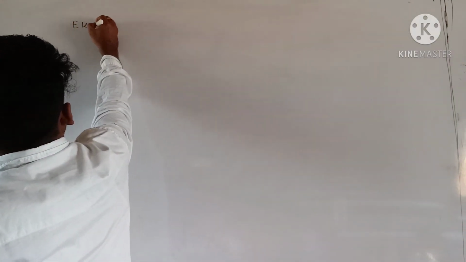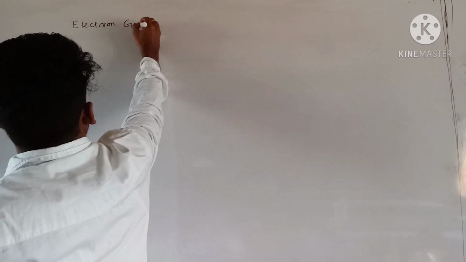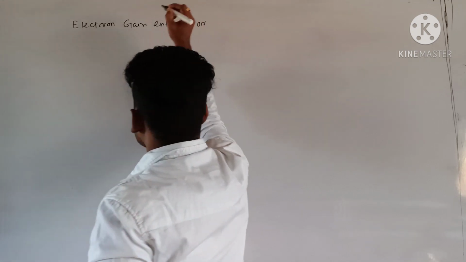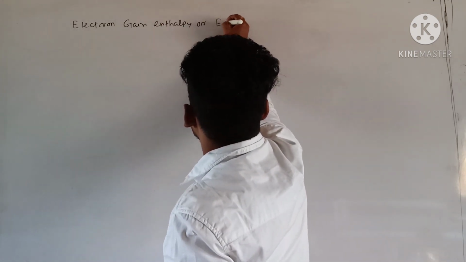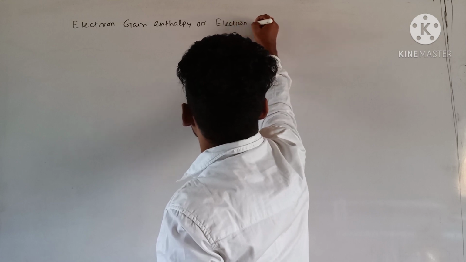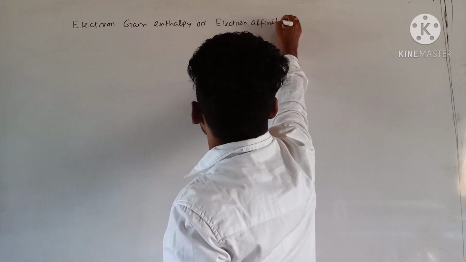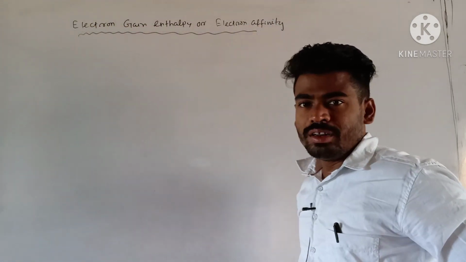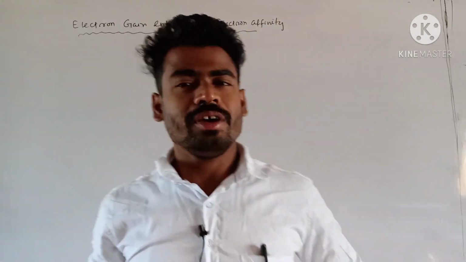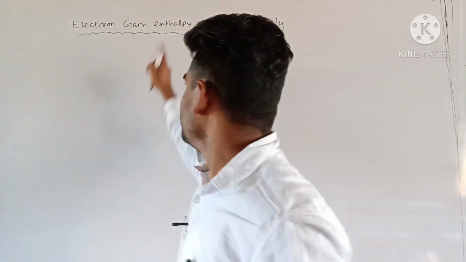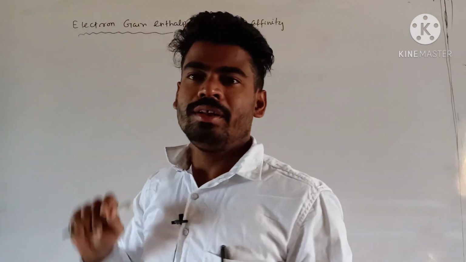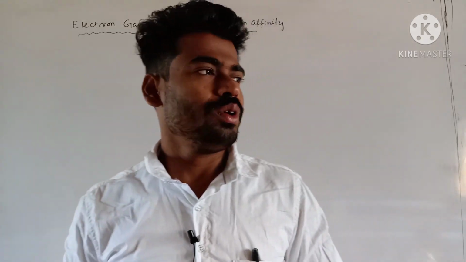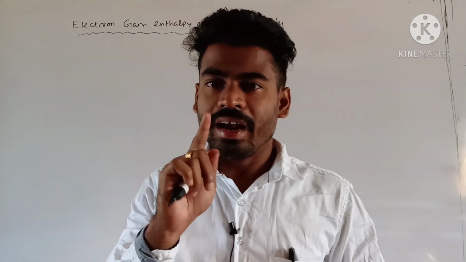Electron gain enthalpy, or this is also called electron affinity. Electron affinity. So electron gain enthalpy. Enthalpy means the energy change. Okay. So energy change whenever an electron is added to a neutral gaseous atom, and I have told you